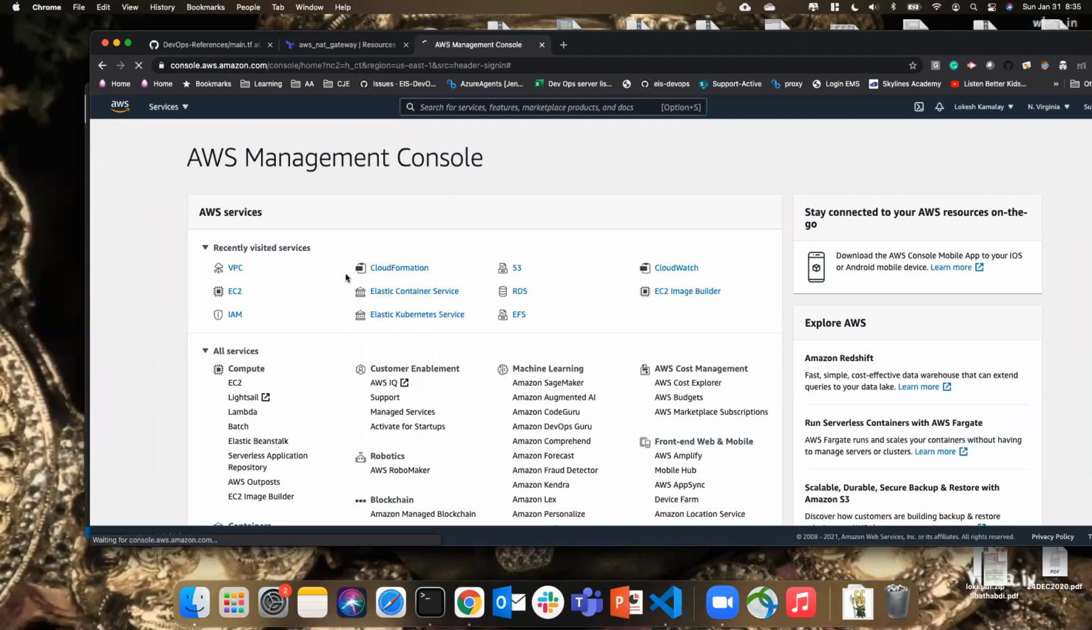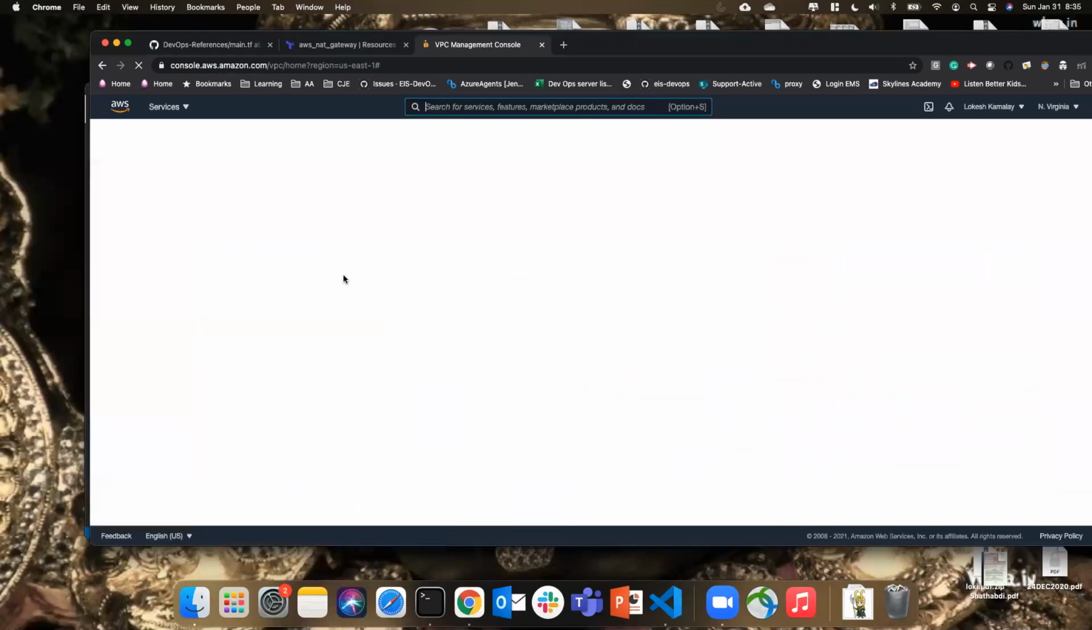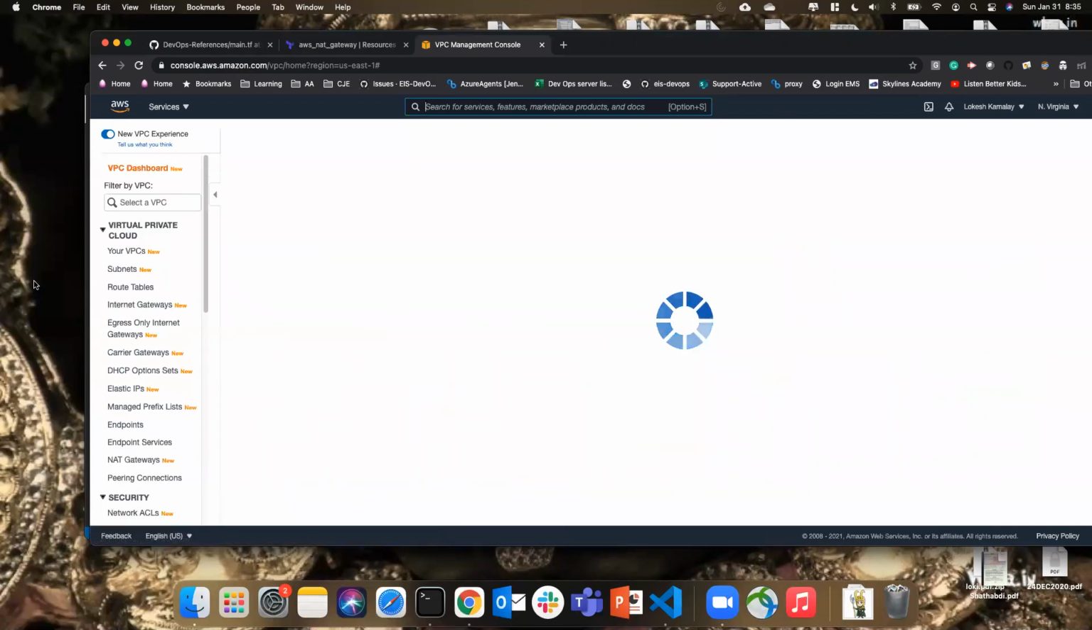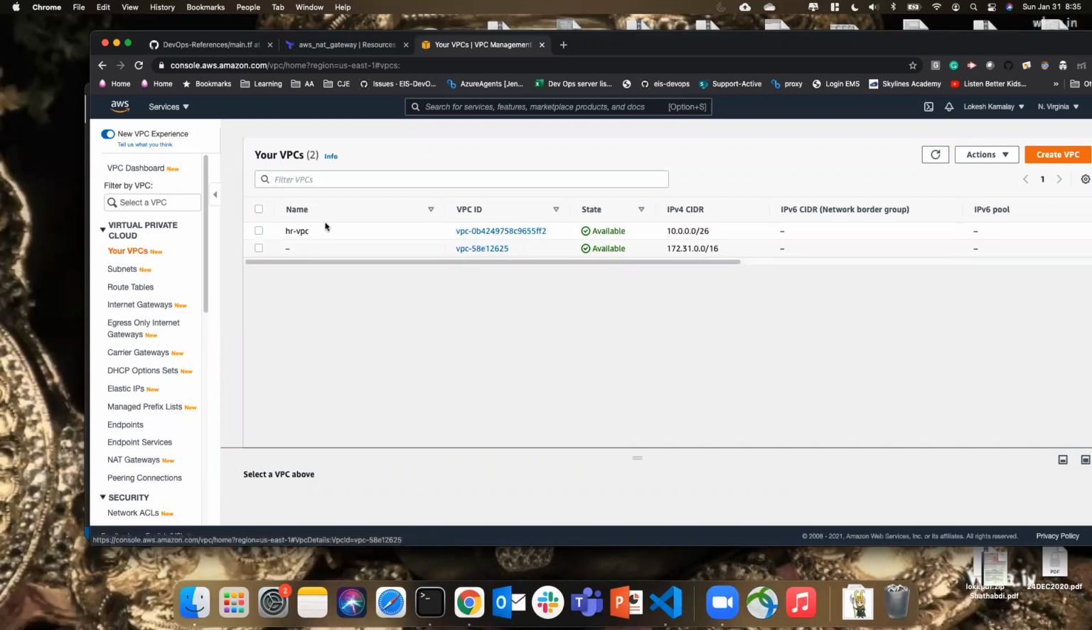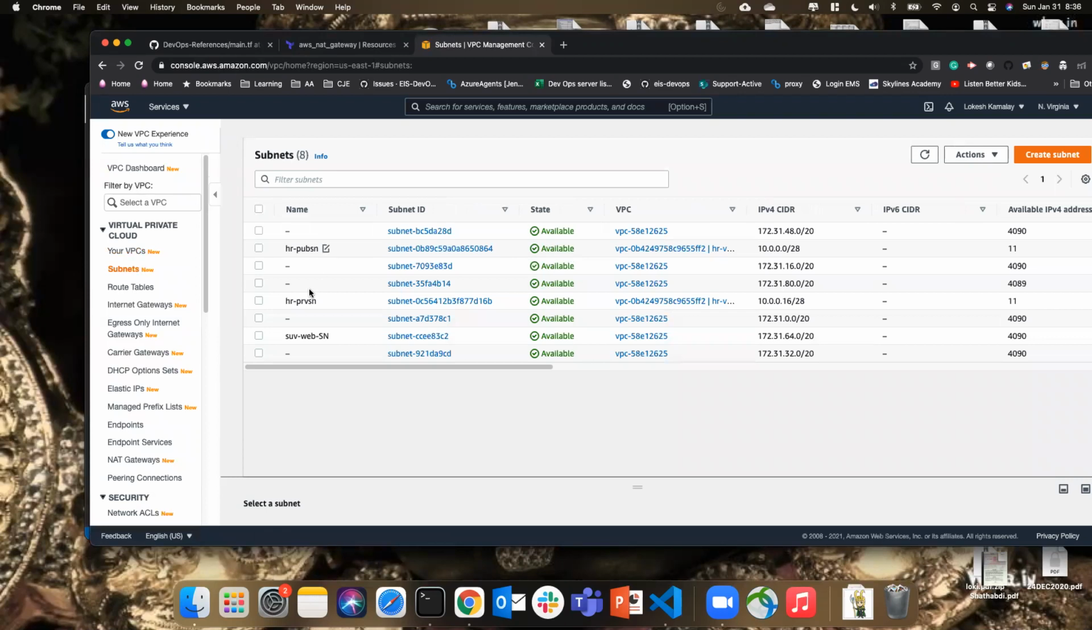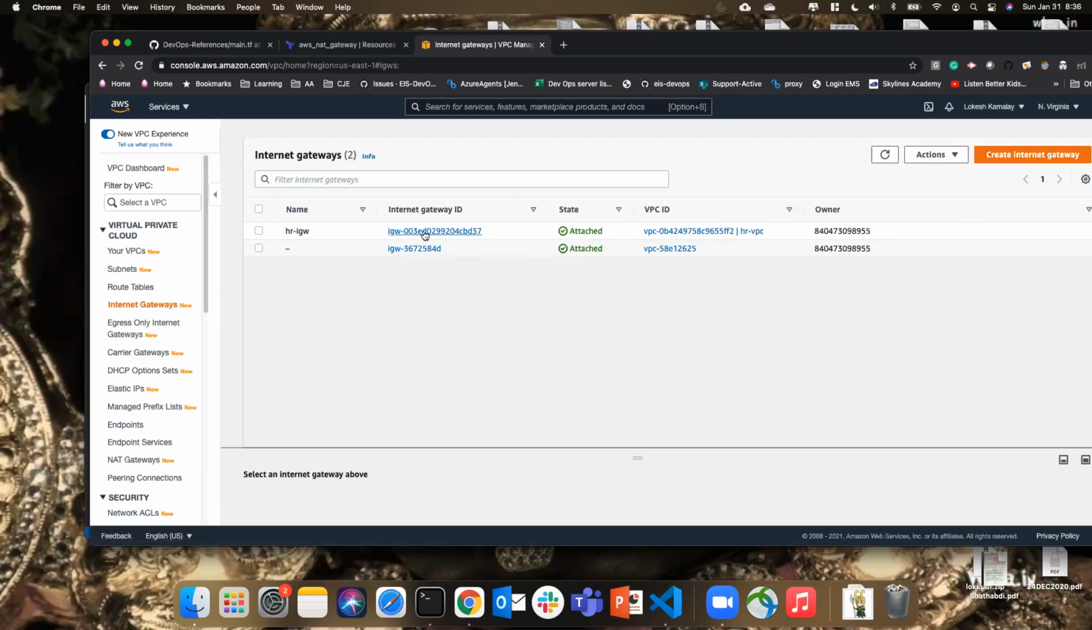So go to VPC. You see, HR VPC got created here, right? And then go to the subnets. I have public subnet, private subnet created. Go to internet gateway. So internet gateway also created. Now let's check the route tables.